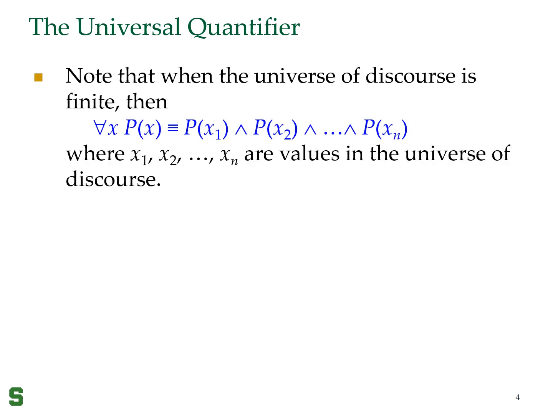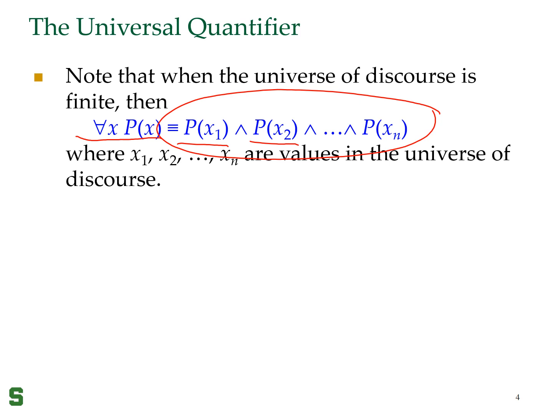So we can think of a universal quantification as a conjunction of a lot of things that we are conjoining together. This works only if the universe of discourse that we have is finite. In that case, for all x p of x means p of x1 and p of x2 and so on and p of xn, where x1 through xn are values in the universe of discourse. Note that we can't do this if the universe of discourse is infinite, because there is a rule that says a formula that we write has to be finite in nature.